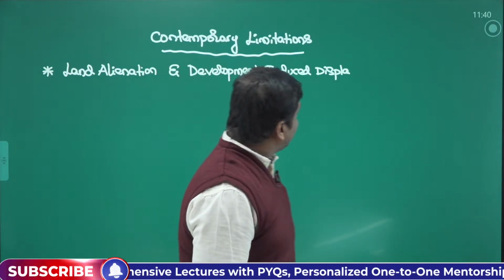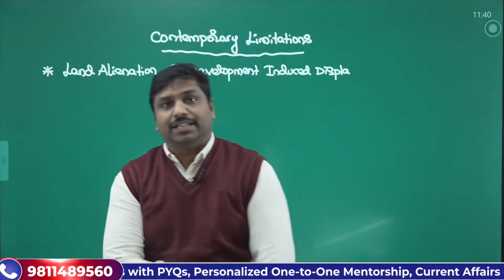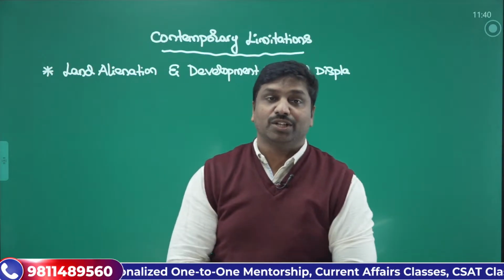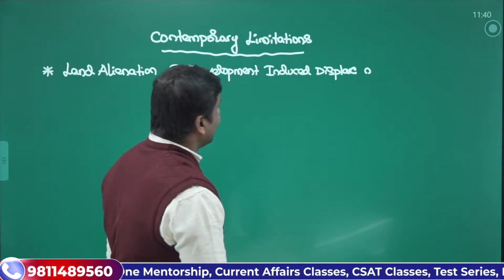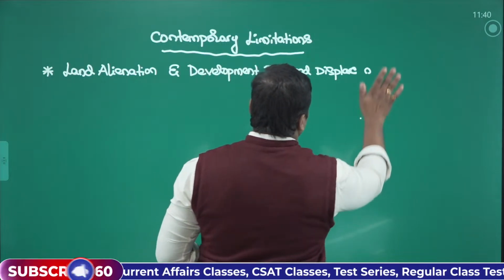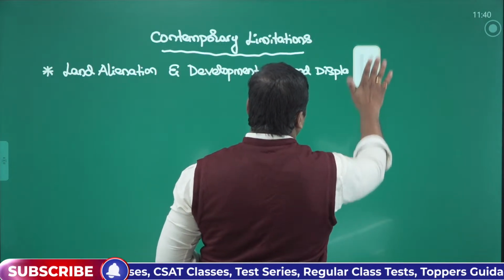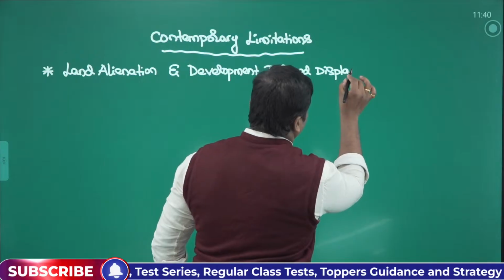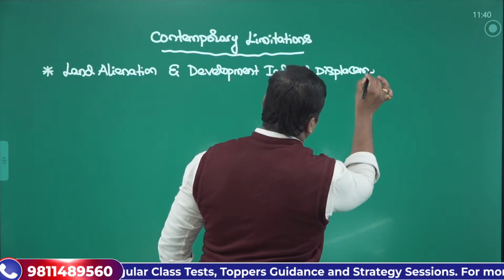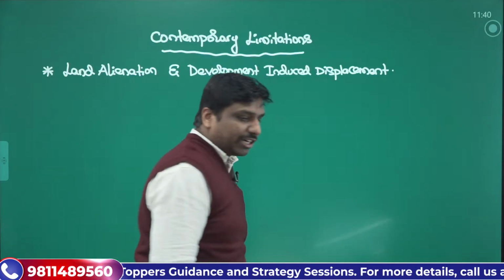So development induced displacement. This is one important thing, and there we can take up that. Furthermore, if we see, we can have the other important things. So what are the other important issues?